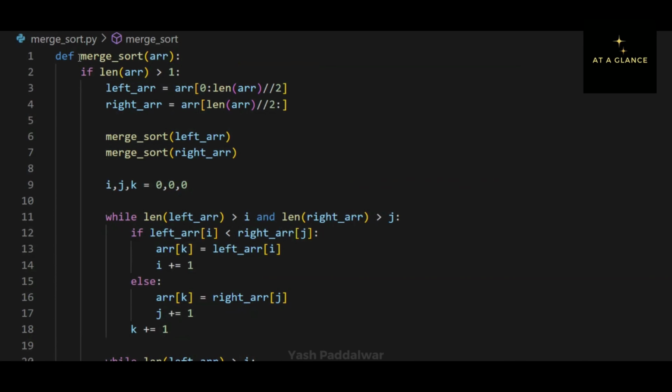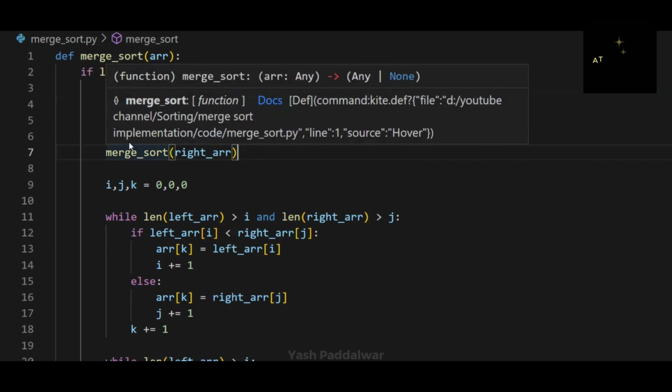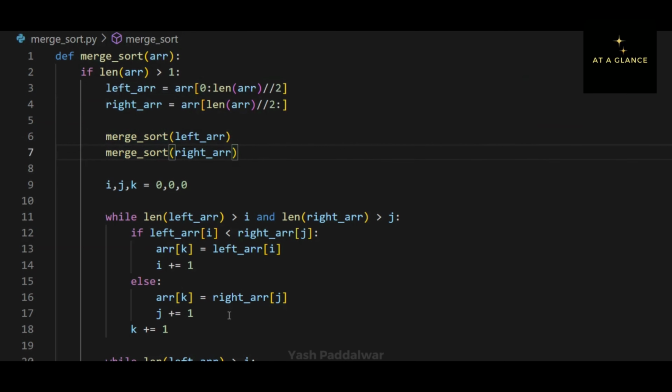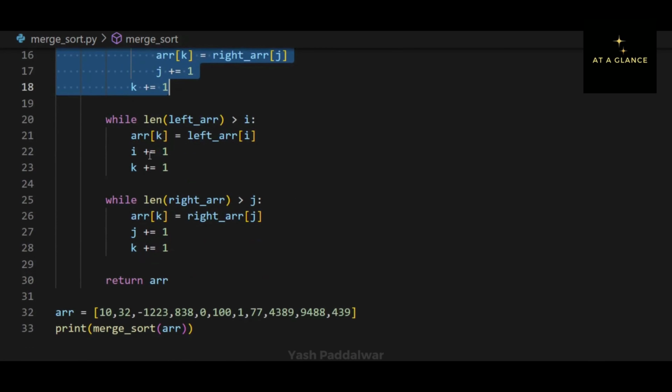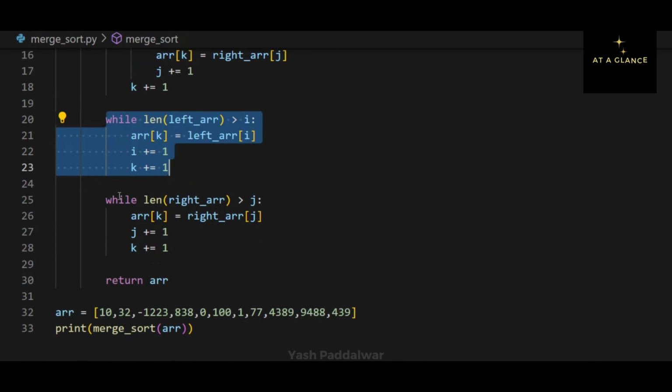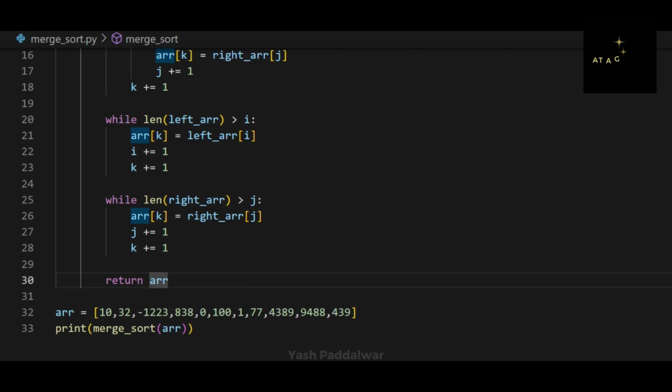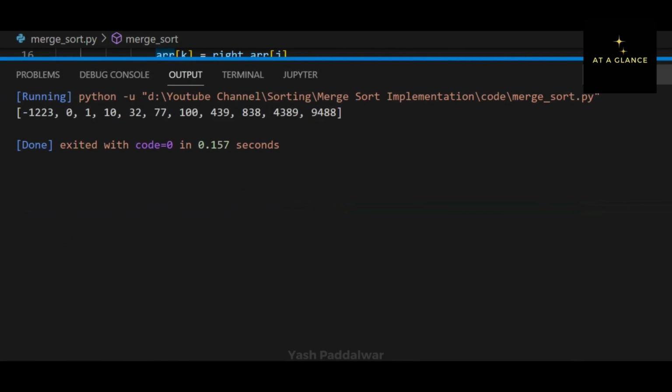So now to summarize, first we have checked the condition whether the length of the array is greater than 1. In that case only we have divided the array into two halves, left array and right array. After that we have recursively called the function mergesort with the left array and the right array until the length of the left array and right array becomes 1. After that we have written the code for merging. So first loop will check the elements of the left array and right array, whichever will be the smaller, it will fill it in the original array. And then whatever array is left with some extra elements, it will fill directly it into the original array.